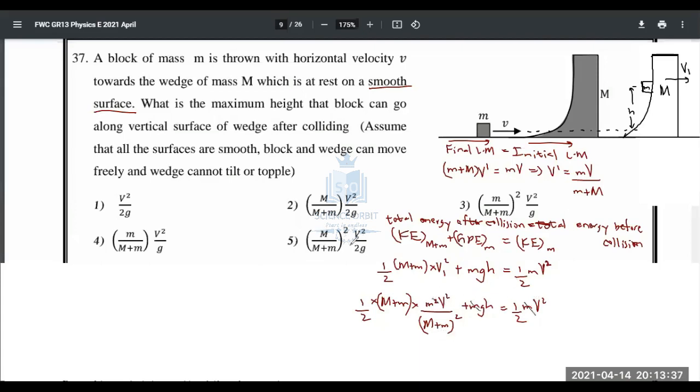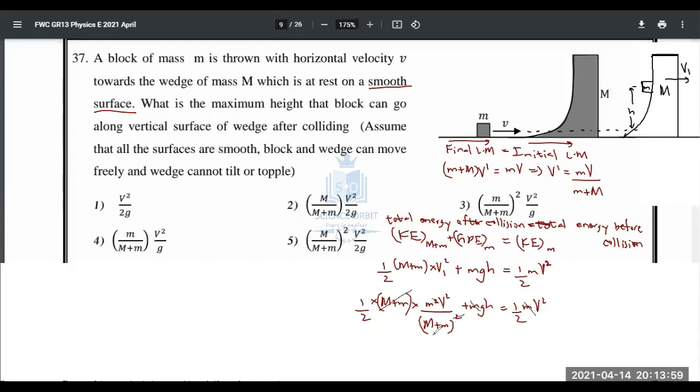I have one m in the answer. And this M plus m can be simplified, isn't it? Then you have to continue to simplify this.